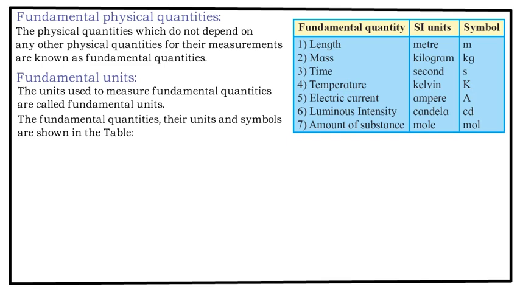The unit of mass is kilogram and its symbol is kg. Time has a unit of second and the symbol is small s. Temperature is Kelvin, symbol capital K. Electric current is ampere and the symbol is capital A. Luminous intensity is candela and the symbol is cd. Amount of substance is mole and the symbol is mol.